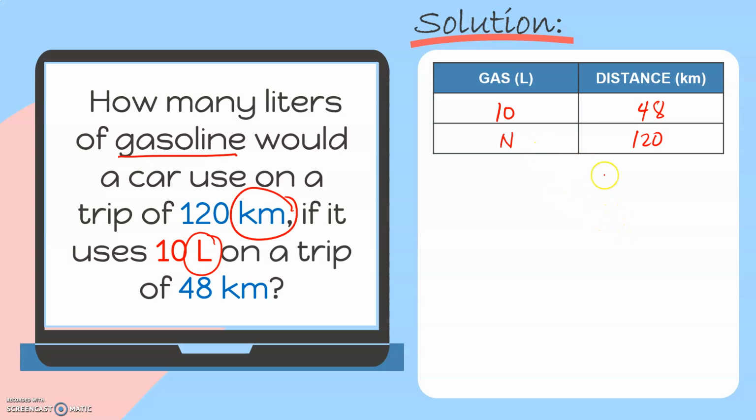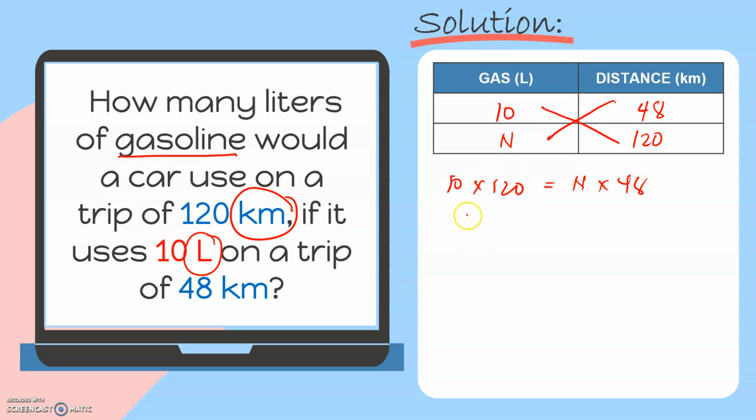Correct. You will be needing more gasoline if you'll travel a longer distance. Therefore, these two quantities are directly proportional to one another. And for us to solve it, we will do cross multiplication. Okay, so let's multiply 10 and 120 and n and 48.